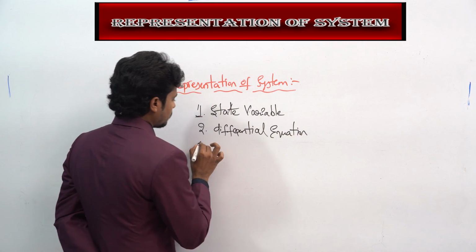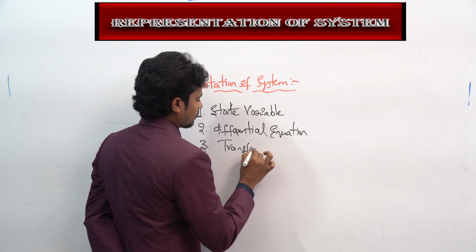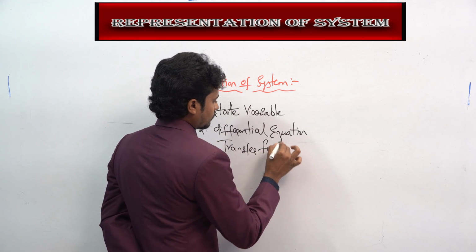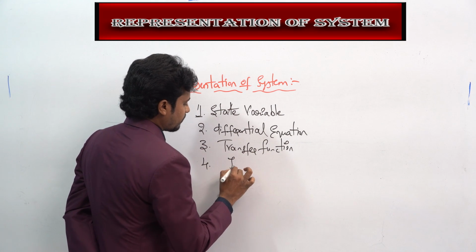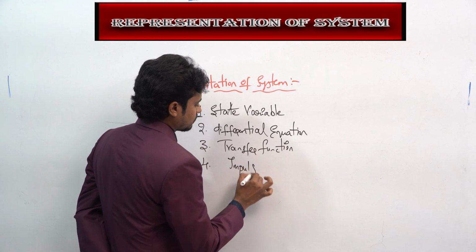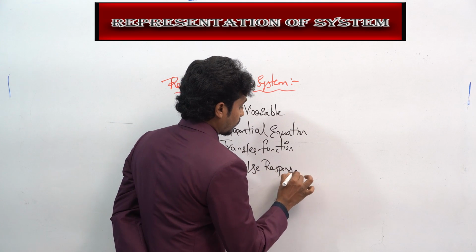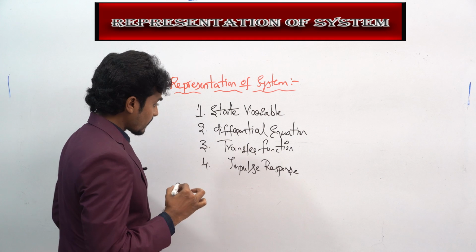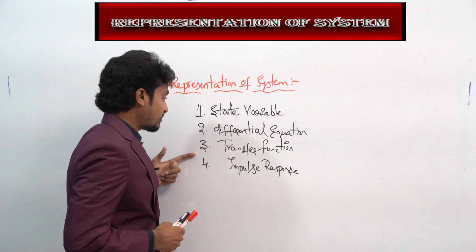and next is the transfer function, and fourth is the impulse response. So these are the four types of representations that are present.